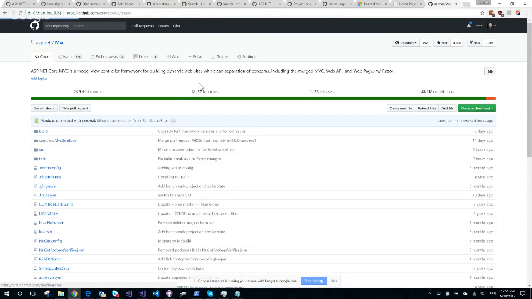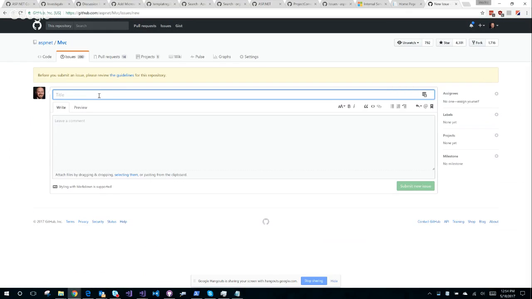Yes, cliffhanger. Thank you, John. So let's log this issue. Exception thrown when attempting to use page model members in sections in a user page.